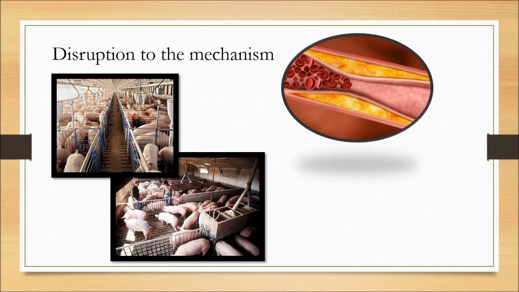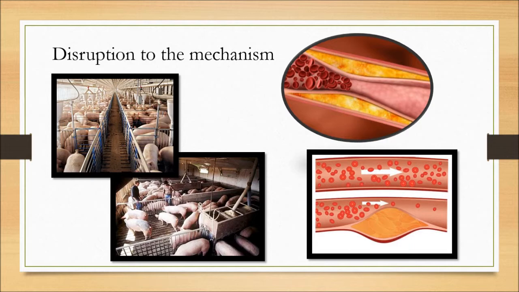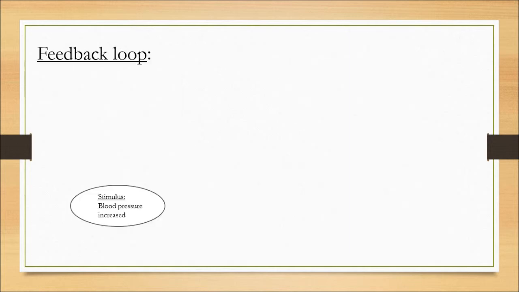This is where fatty deposits such as cholesterol and triglyceride build up around the walls of the blood vessels, causing a decrease in the available area for blood flow. This consequently raises blood pressure through vascular resistance as the blood is forced through a smaller diameter, and this disrupts the homeostatic process of maintaining blood pressure. The feedback loop shown can demonstrate this.